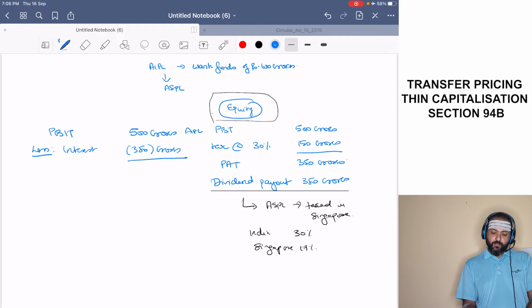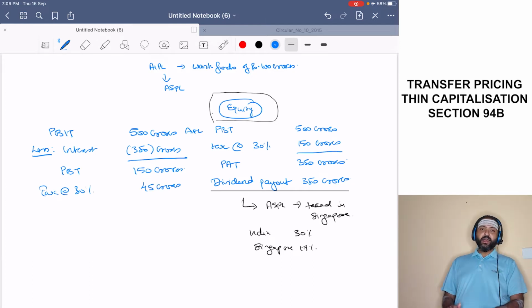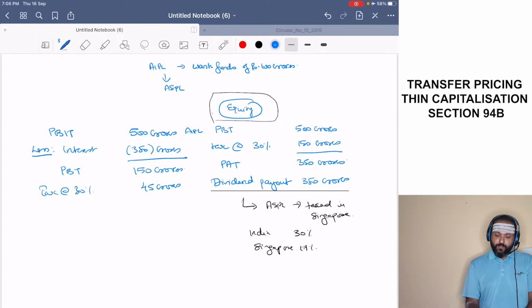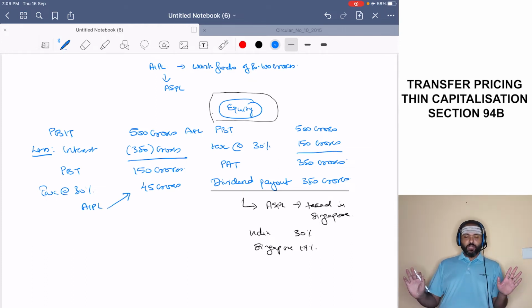What is the outcome? PBT is 150 crores. Now on this, tax at 30%, which is 45 crores. This is the tax outgo of AIPL. Correct? AIPL has to pay tax of 45 crores.